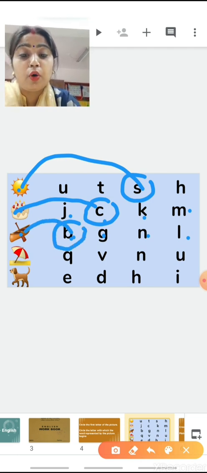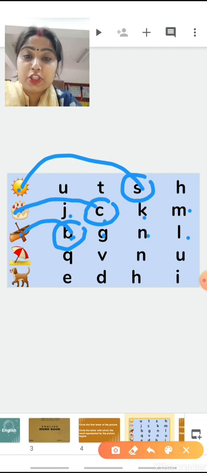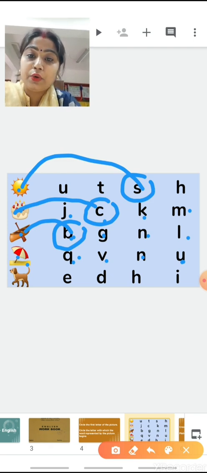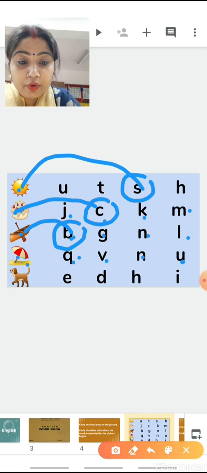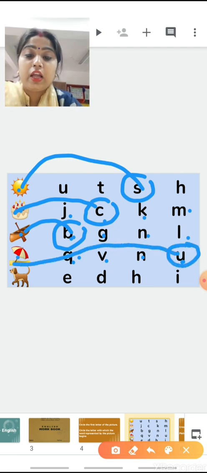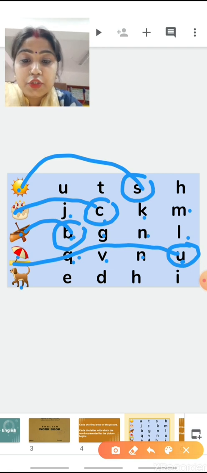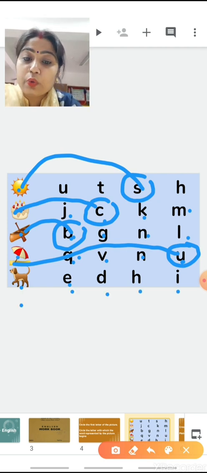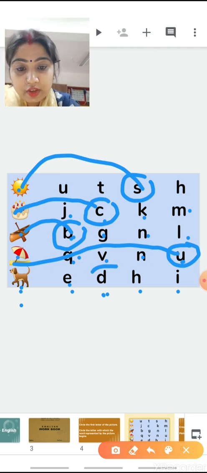B for boat. Now the next picture is of an umbrella. Letters given are Q, V, and U. Is Q for umbrella? No. V for umbrella? No. U for umbrella. So we are going to circle U. U for umbrella. Now the last picture is of a dog, and the letters given are E, D, H, I. E for dog? No. D for dog? Yes. So we have circled D.